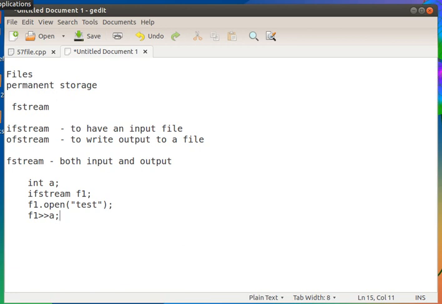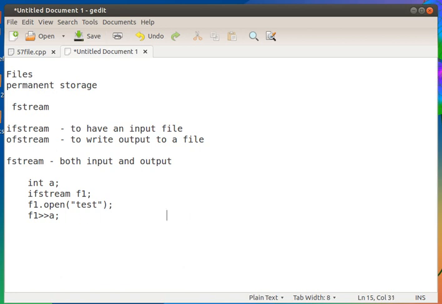The important point is that while opening a file, the file pointer, meaning the location from which the file will be read, will be at the starting of the file.